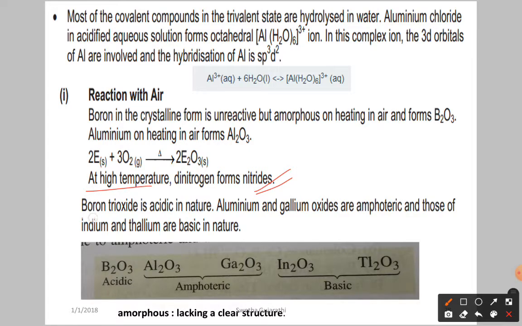Boron trioxide is acidic in nature. If you see the oxides of group 13 elements, boron oxide is acidic in nature. Aluminium and gallium oxides are amphoteric in nature, meaning having both acidic and basic nature, whereas indium and thallium oxides are basic in nature. So you have to remember this: acidic, amphoteric, and basic.